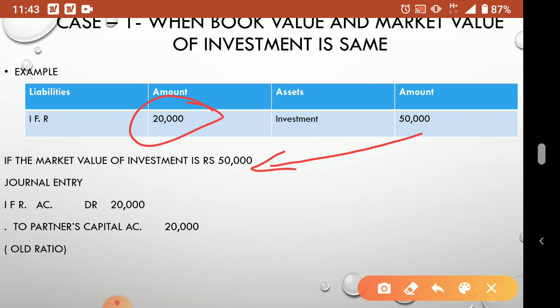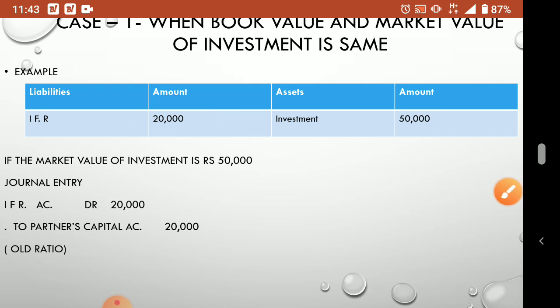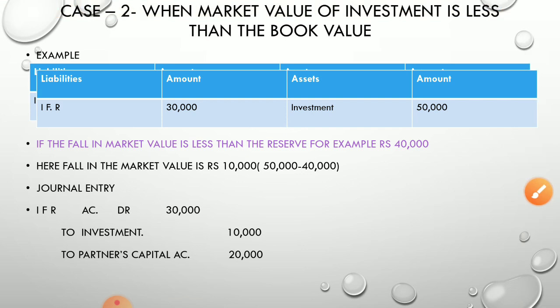All items appearing on the asset side have a debit balance. Remember it. Now this 20,000 the partners have taken away because there is no loss, due to the market value change. Now in case 2 we will see when the market value of investment is less than the book value.